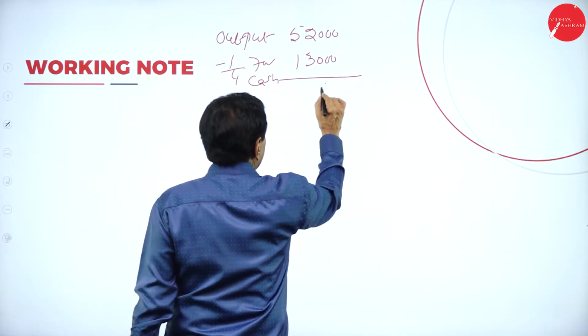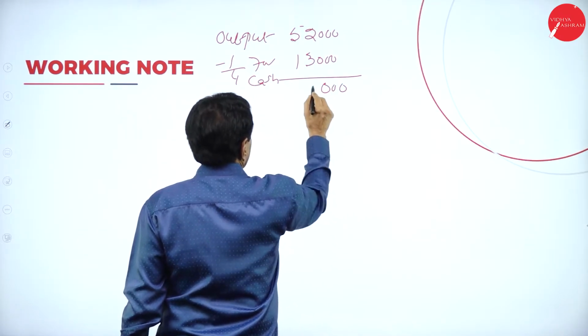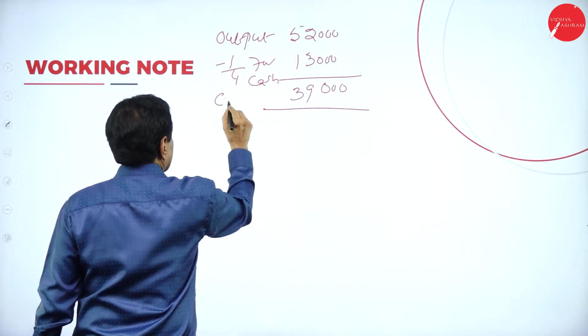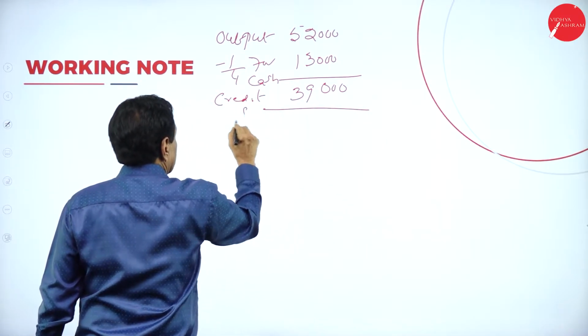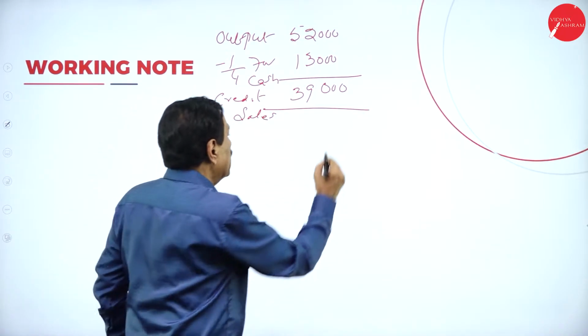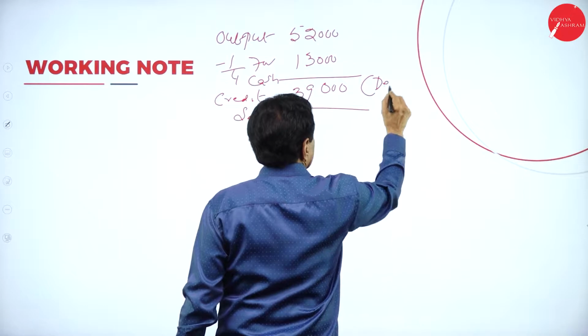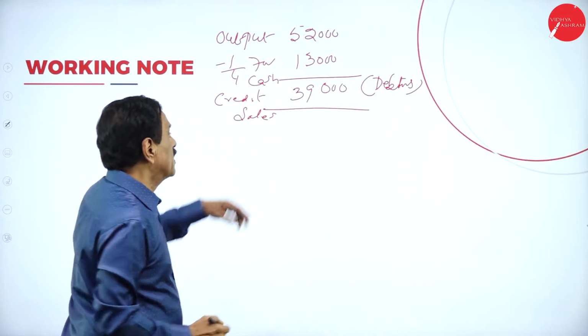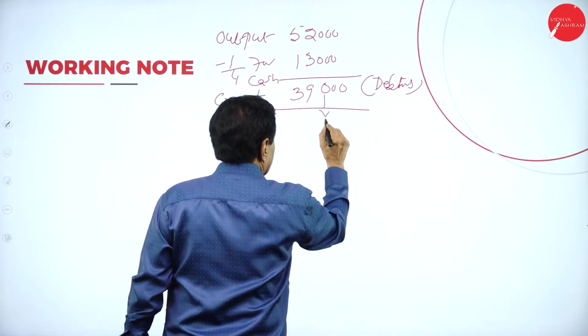If we deduct, 39,000 is called credit sales. When you make the credit sale, they become our debtors, to the extent of 39,000 units.